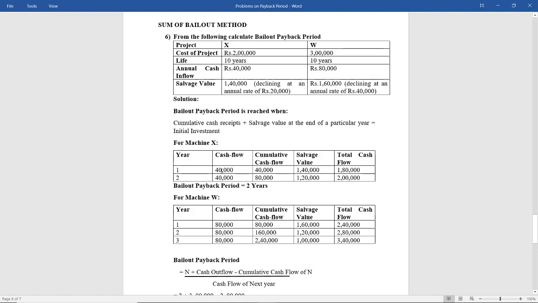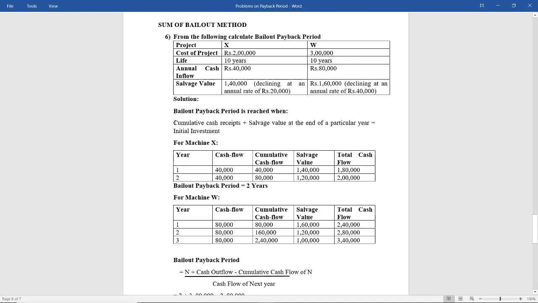So first year 40,000, second year 40,000. For 10 years you keep on doing. But what if the cumulative cash flow plus the salvage value becomes equal to the initial investment? So no need to solve for 10 years. Keep solving till you get the exact year where your total cash inflow will be equal to your cost of the project. So cash flow is 40, 40. Cumulative cash flow is nothing but 40, and 40 plus 40, 80.